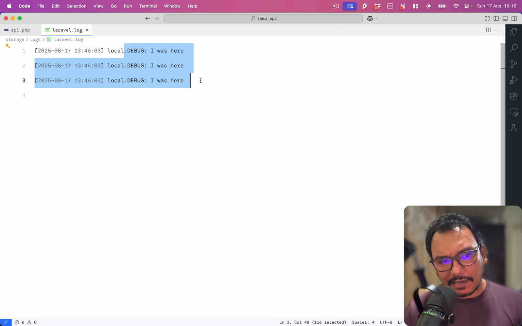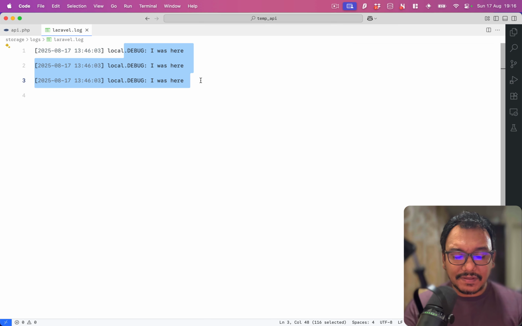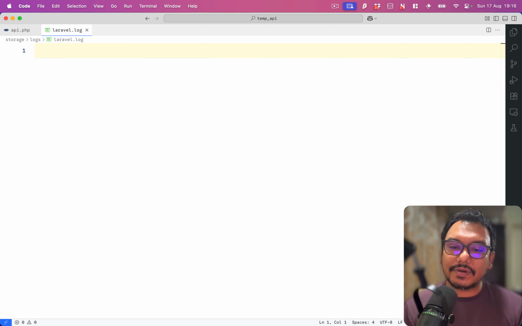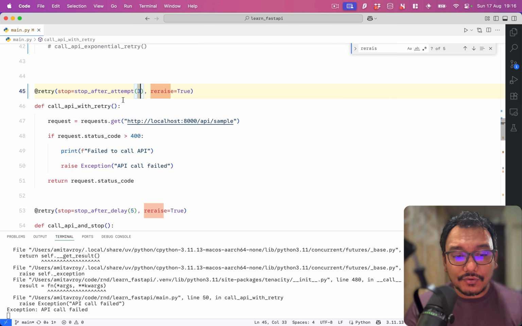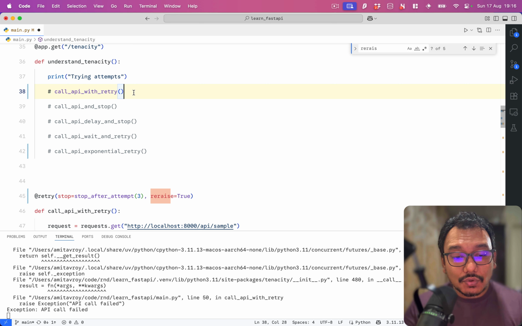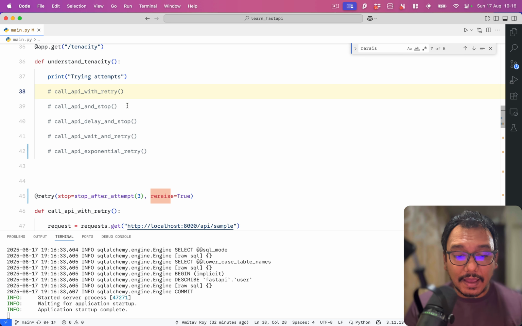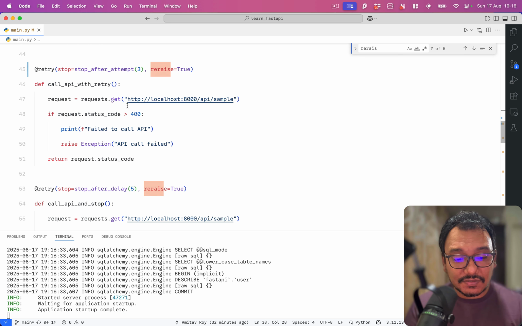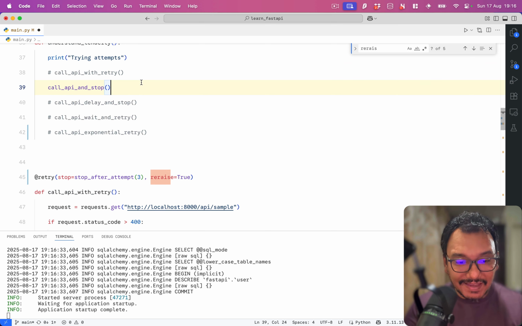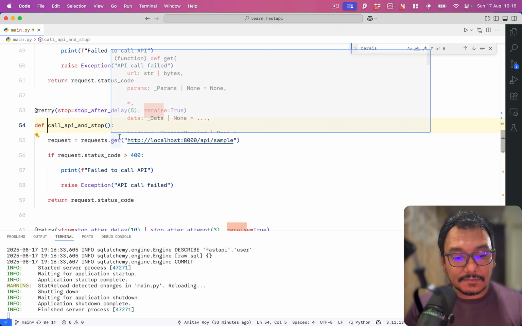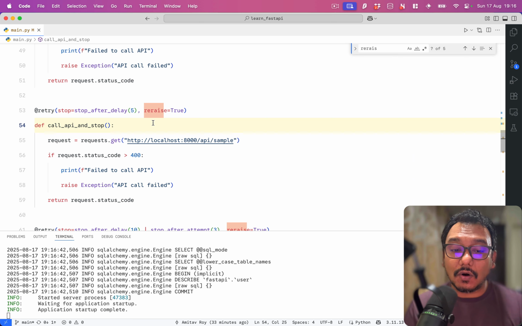Now this is fine, but the thing is, we really don't do retry just like that. Okay, many times you may do that, but typically I would want to stop and then retry. Okay, so this is where the second one comes in, which is we should stop after a delay of 5 seconds, which means it will retry for quite a few times, but then after 5 seconds it will stop.